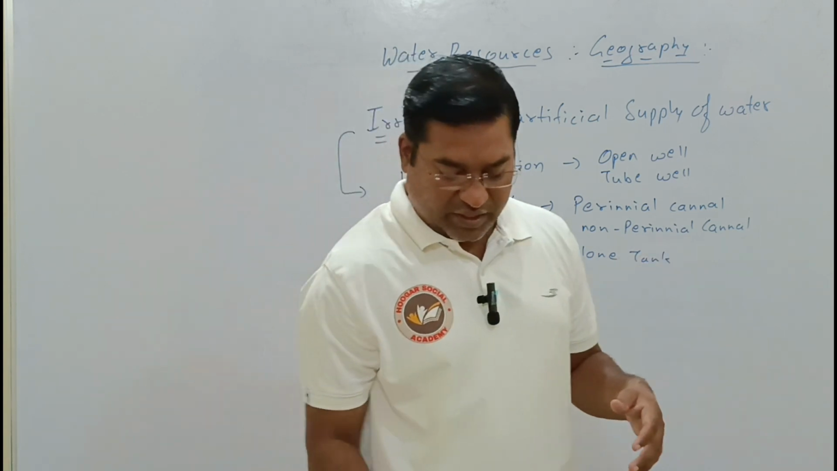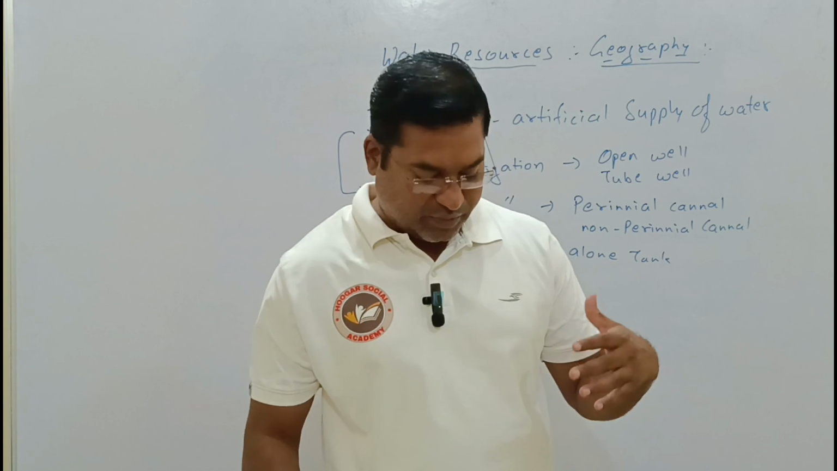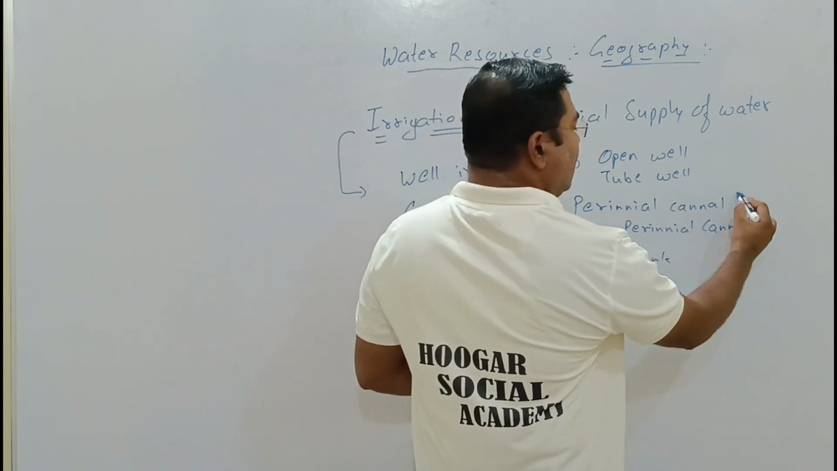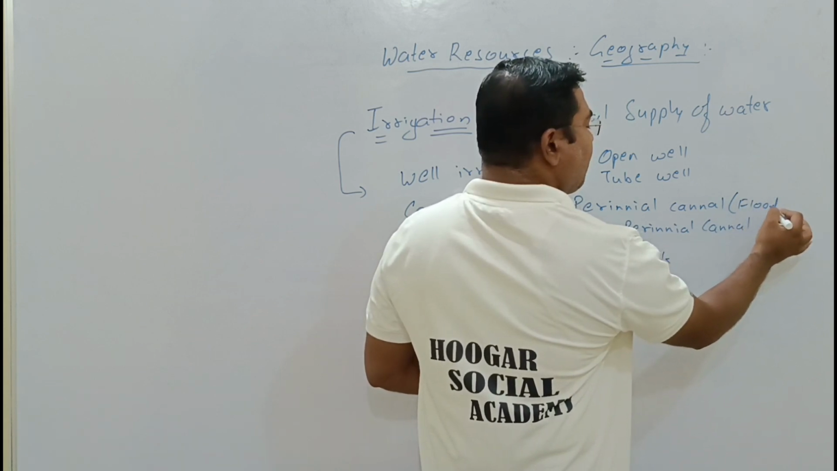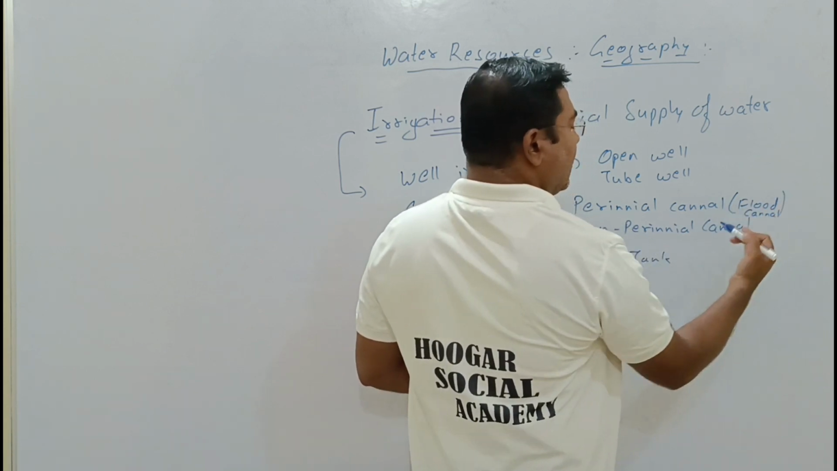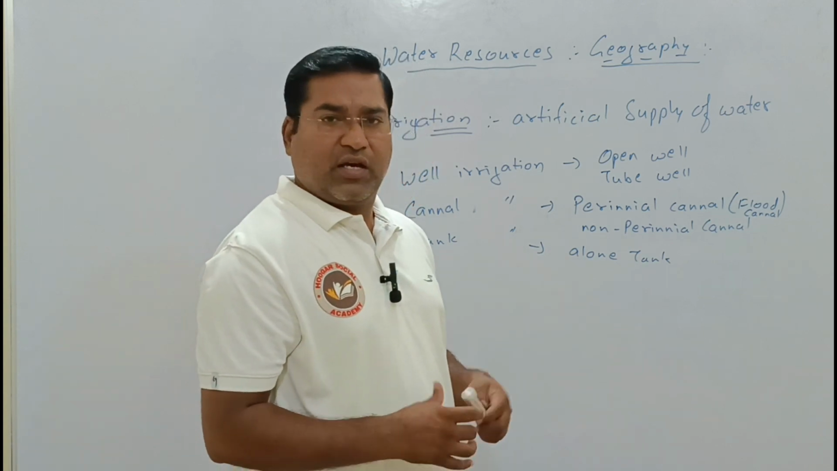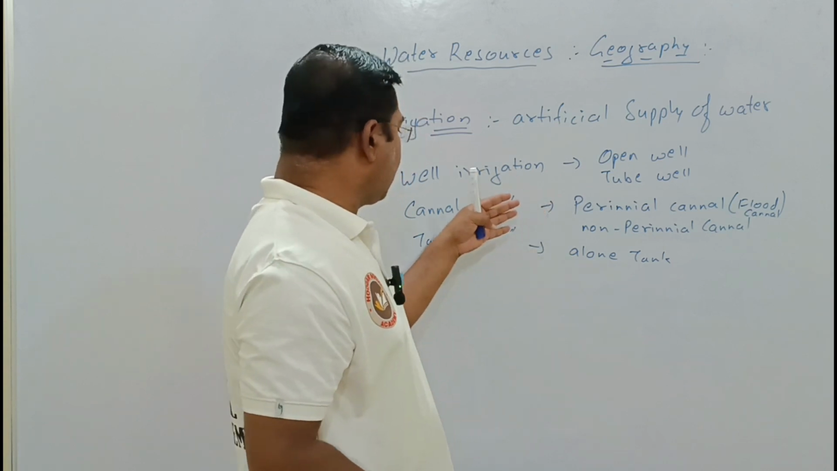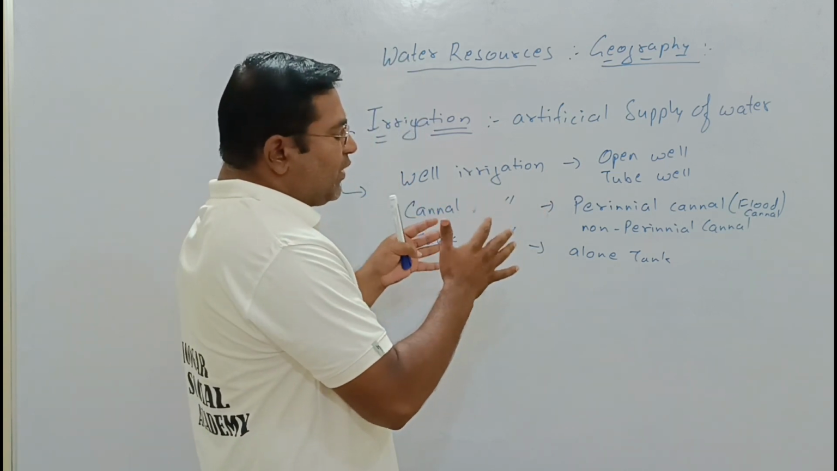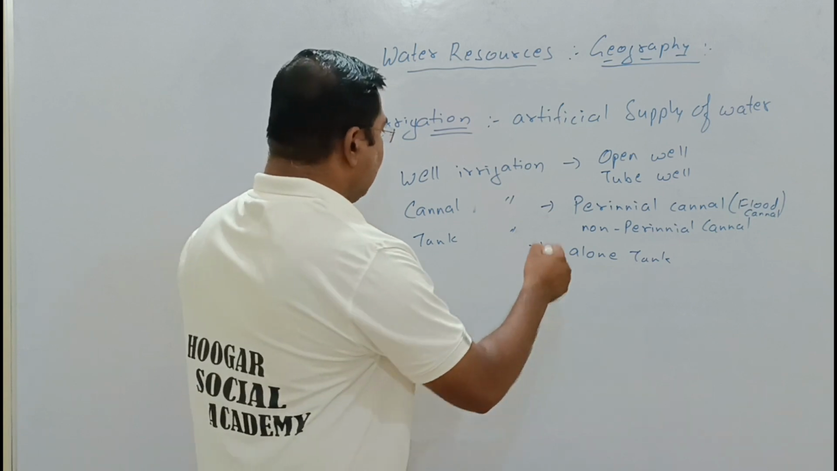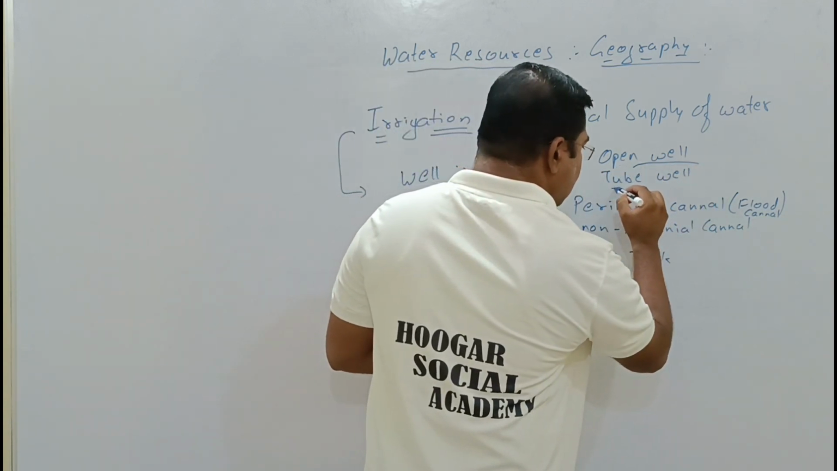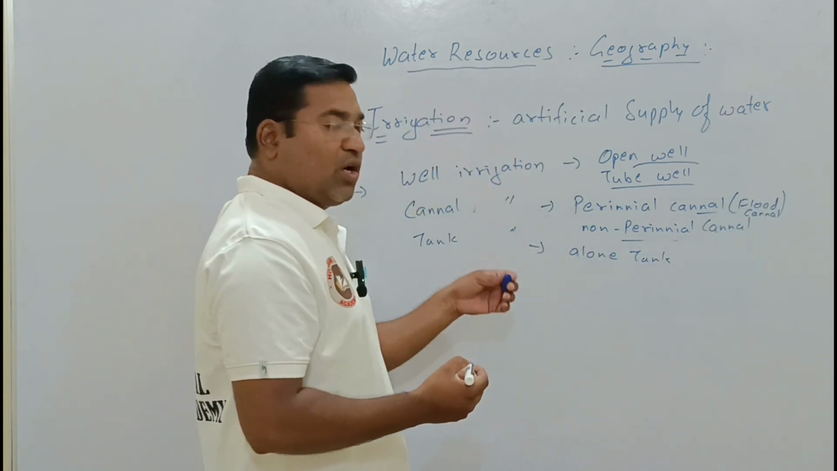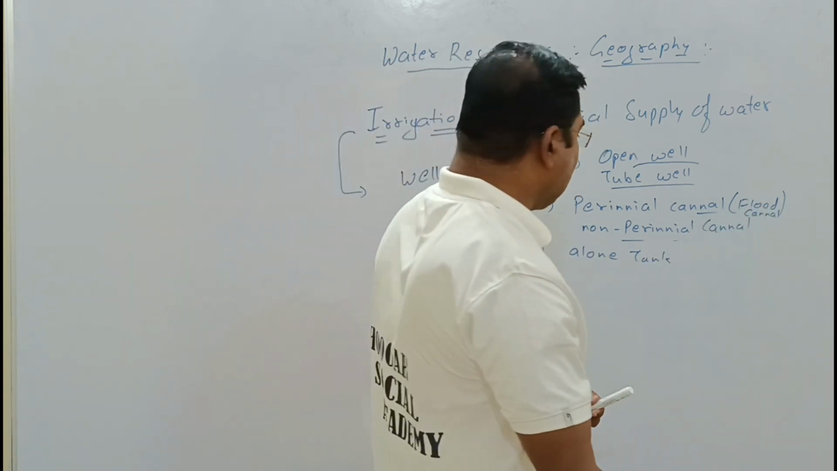So irrigation has been divided into these different forms. Perennial canals we can also refer to as flood canals. But what is very important is that we understand what open well irrigation means, what tube well means, what flood canal means, what non-perennial means, as well as tank irrigation.